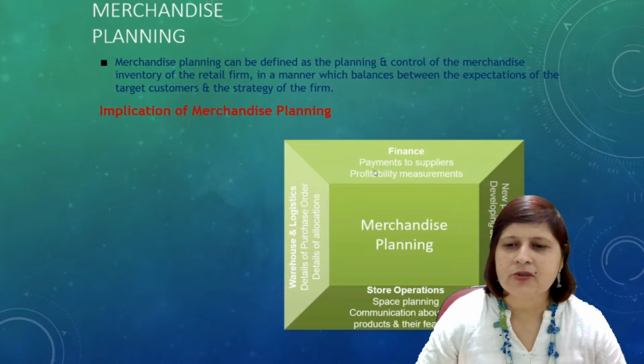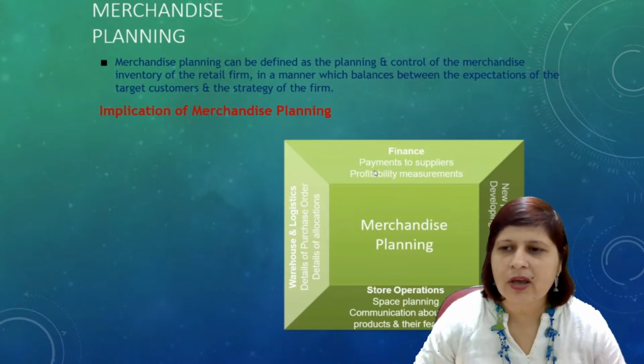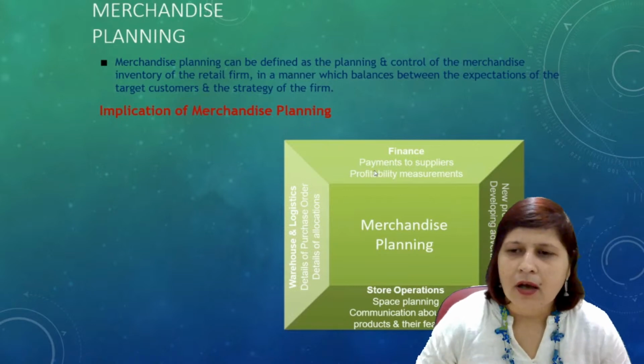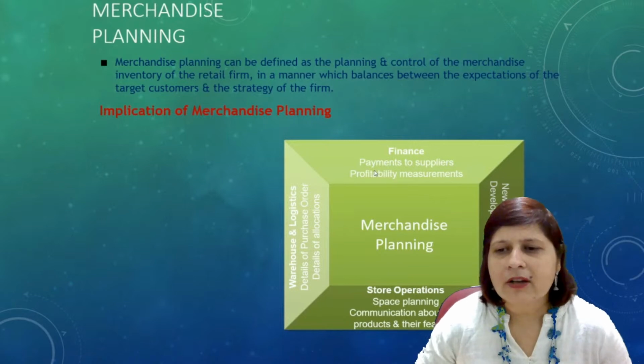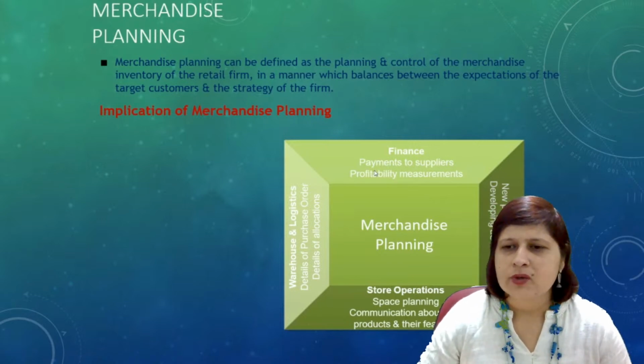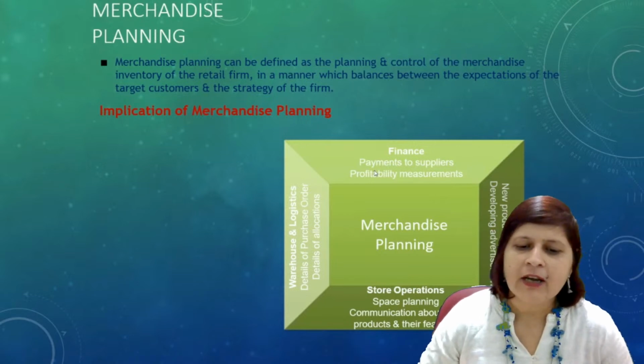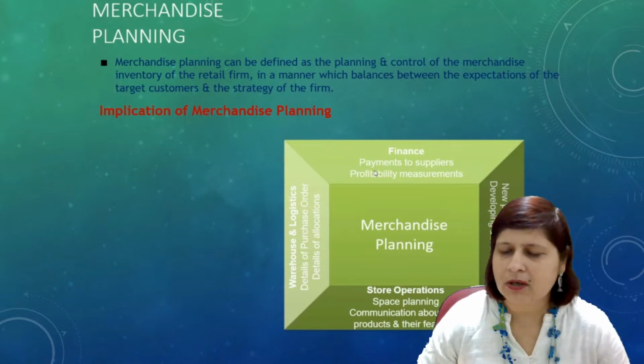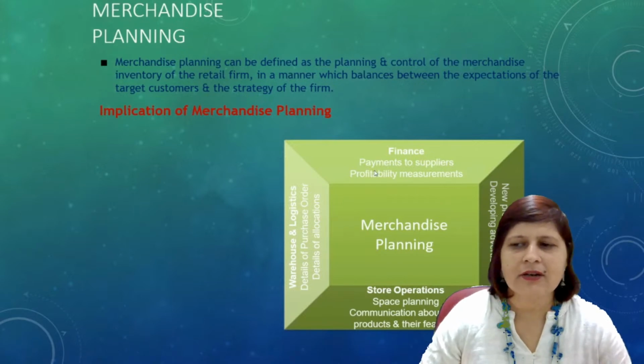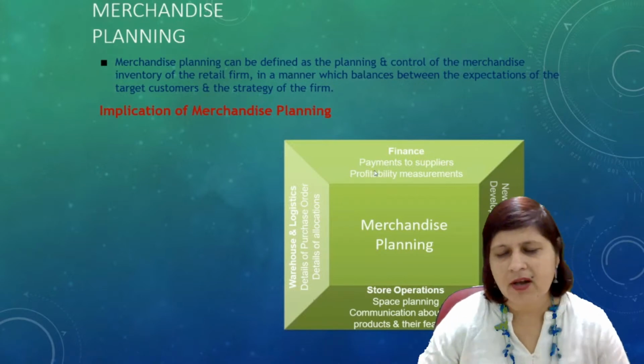Details of the purchase order, it is important that you should have the details of the purchase order. Order the product at the right time so that there is no delay in delivery, right? Details of allocations, whether that product has been allocated or come to your place or not. So make all the arrangements for warehouse and logistics.